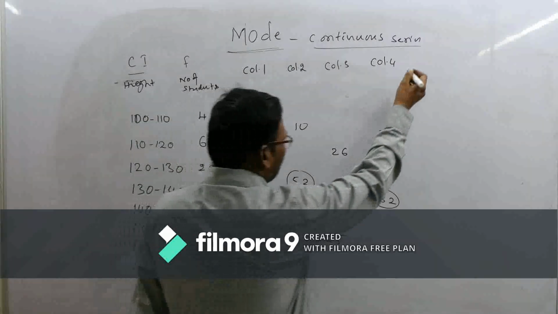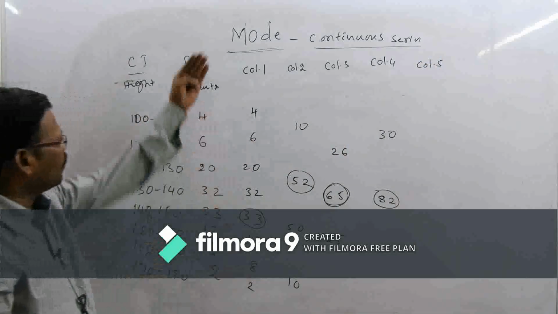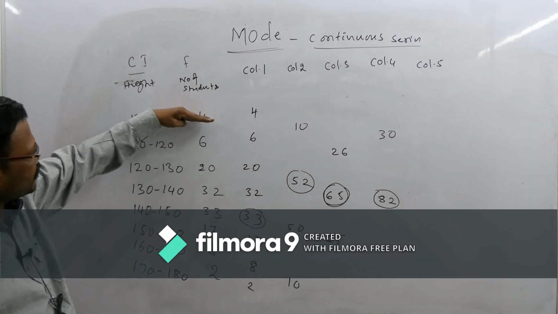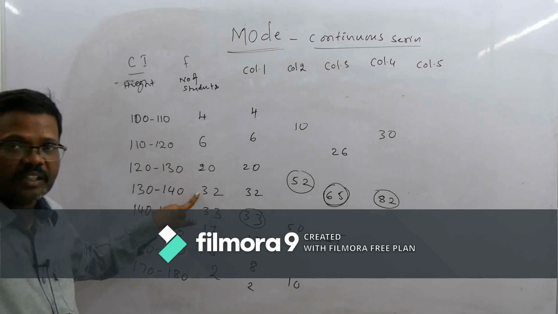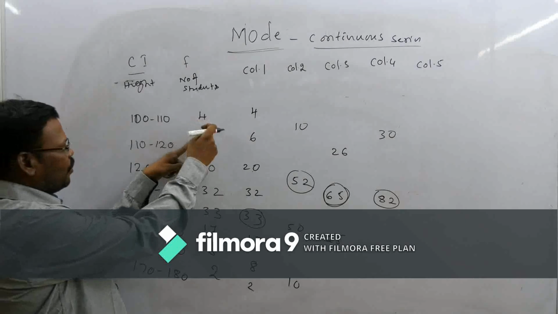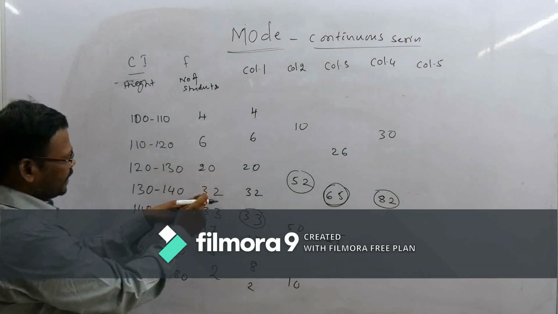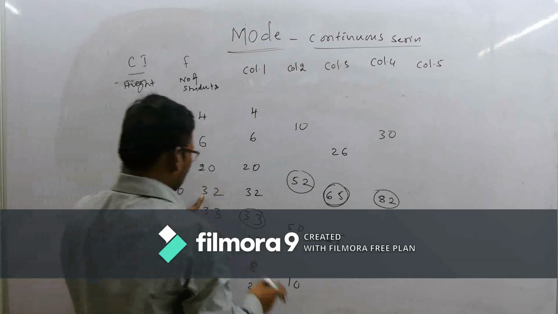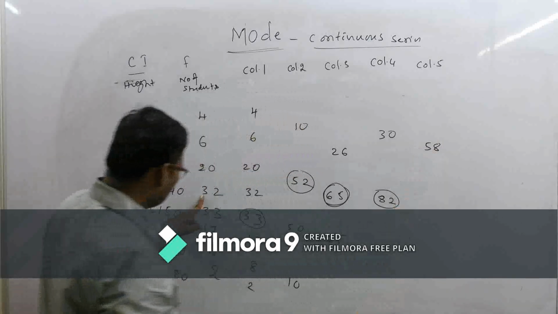Now come to column 5. What do we have to do? We have to neglect the first frequency, and the remaining frequencies we add in threes. If we neglect 4, then 6 plus 20 is 26, 26 plus 32 is 58.